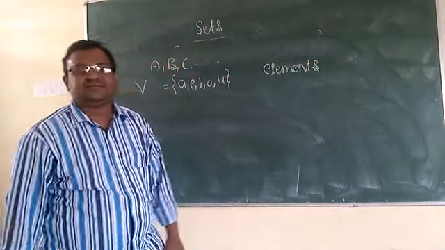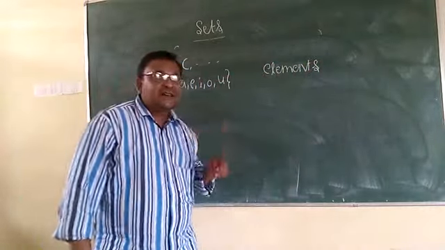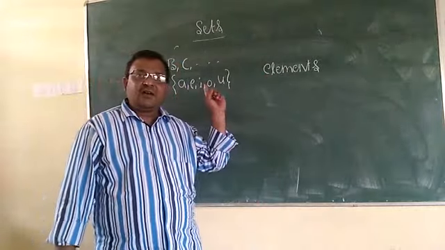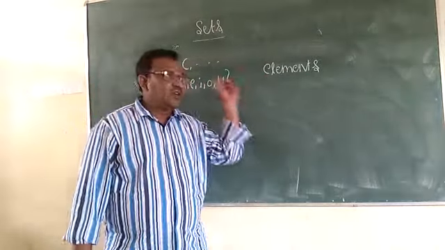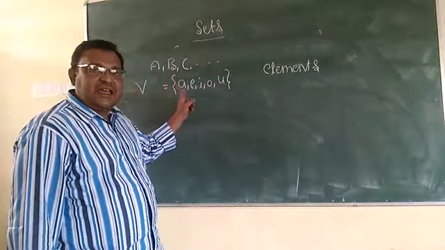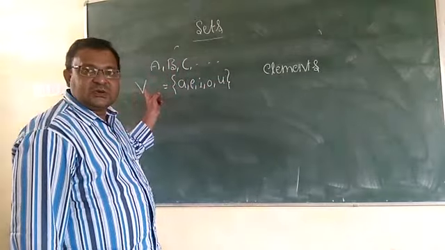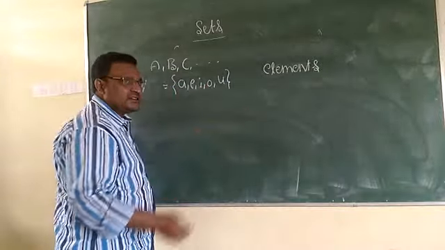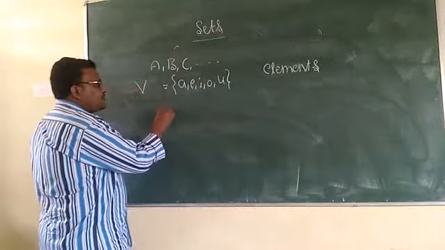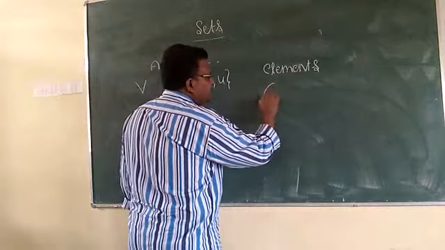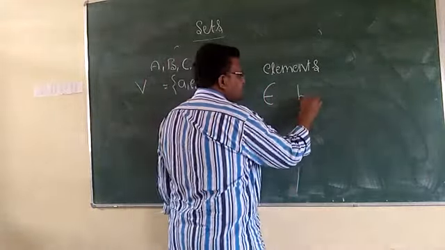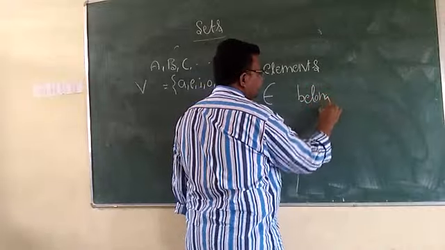So what are the elements of the set V? A, E, I, O, U. Here one more thing: A belongs to V. To represent the word belongs, we use this symbol.